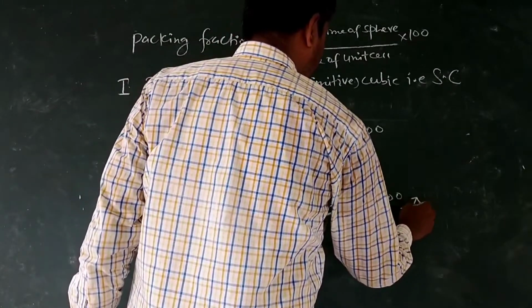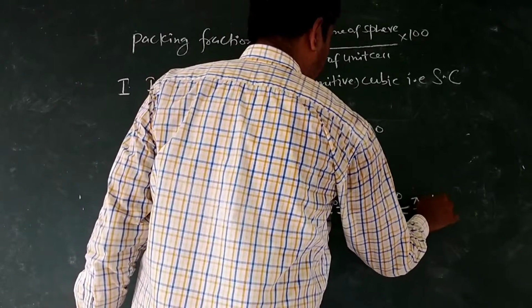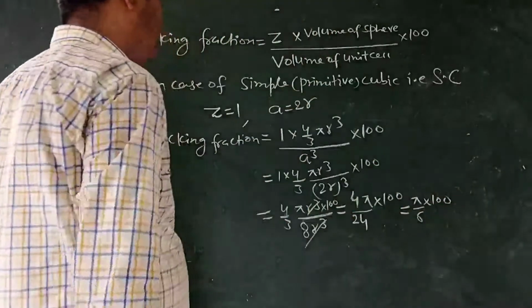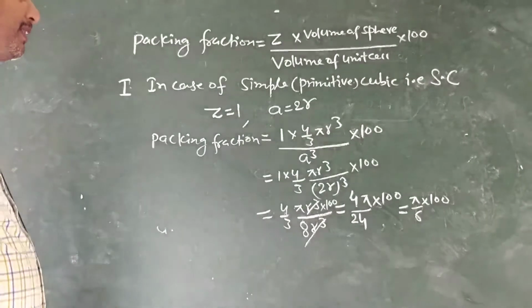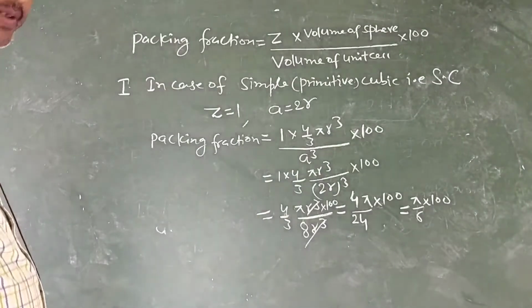It will be equal to pi by 6 into 100. Pi is equal to 22 by 7 or 3.14.